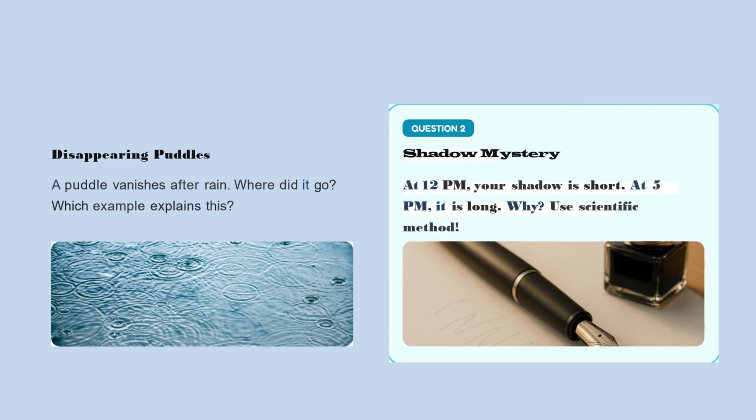Now, student, I am giving you a few questions as homework. The first is, you can see in the first picture, a puddle vanishes after rain. Where did it go? Which example explains this? And the second question: at 12 p.m. your shadow is short, at 5 p.m. it is long. Why? Use the scientific method here.